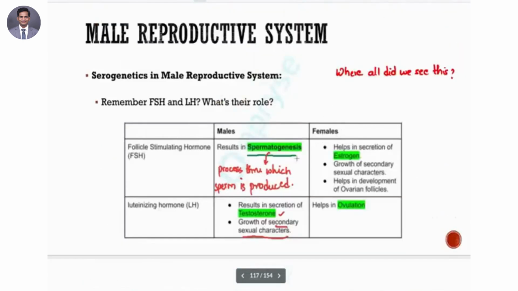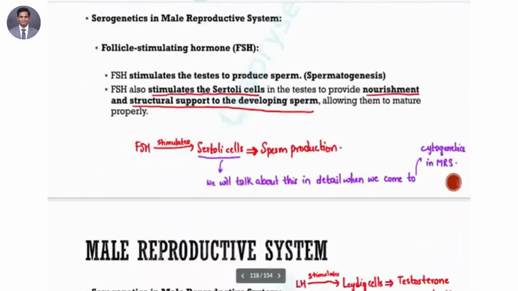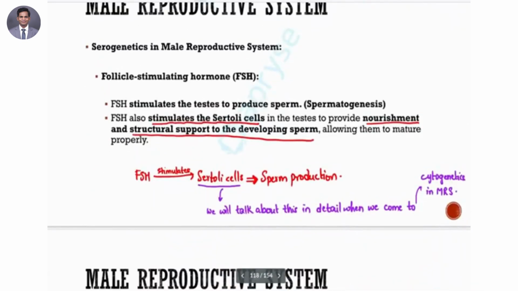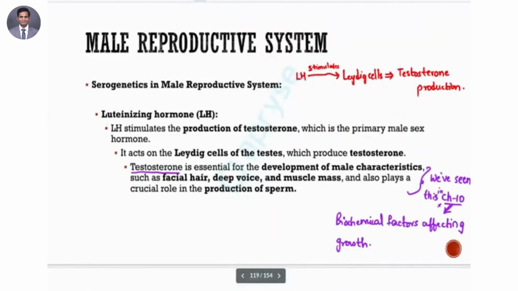Okay, so essentially what we have talked about is FSH. How does it do spermatogenesis? The follicle stimulating hormone stimulates the Sertoli cells, and Sertoli cells are very important when it comes to providing certain kinds of support to the developing sperm cells, right? Structural, nutritional kind of support. That is your follicle stimulating hormone's purpose. Second is the luteinizing hormone, right?